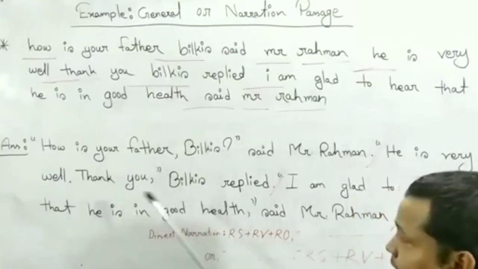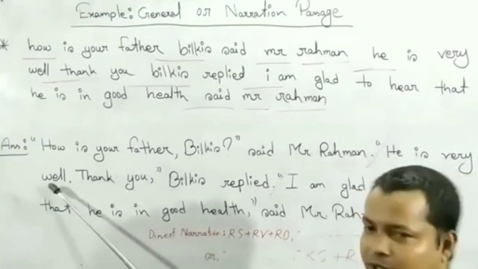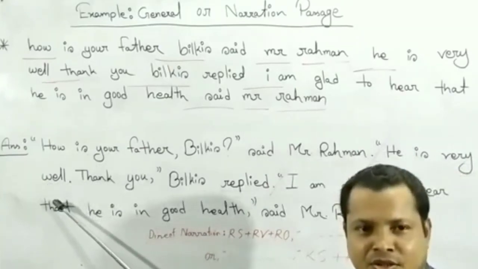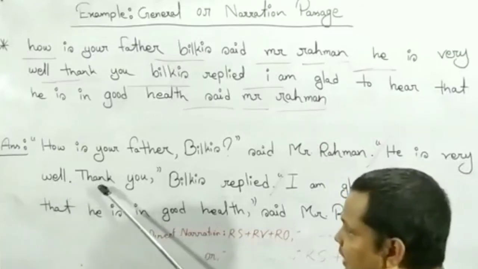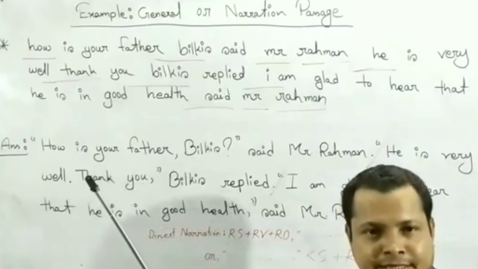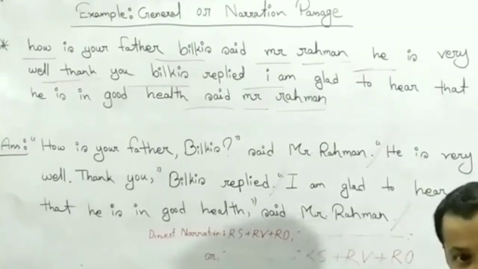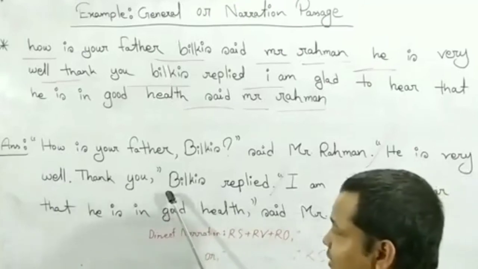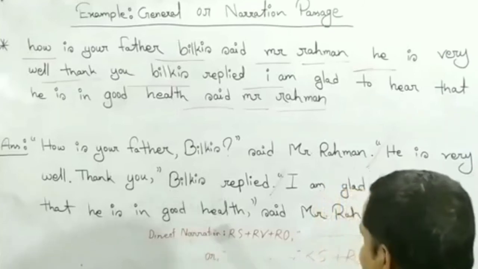And here are 2 sentences. He is very well, it is an assertive sentence. So, we know that here we will give a full stop. Thank you, it is also an assertive sentence. So, here is a comma according to this structure. Bilqis, proper noun, so B will be a capital letter.